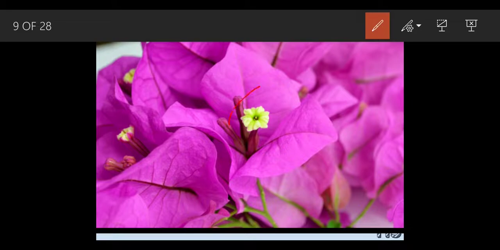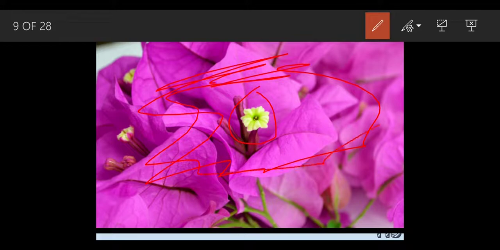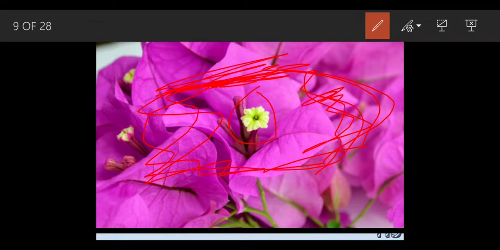The other part is quite big and completely colorful. So what does an insect like a honeybee think? It thinks this bright color is the flower, but this is not the flower. They are considered as the bract.